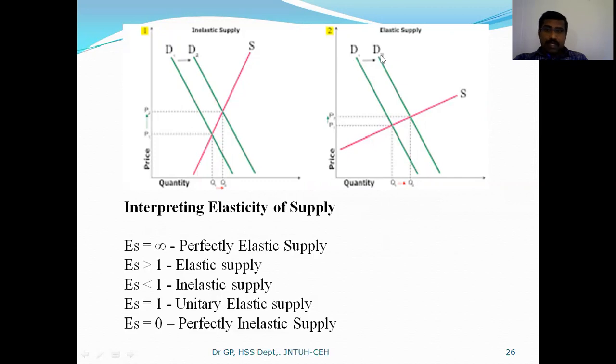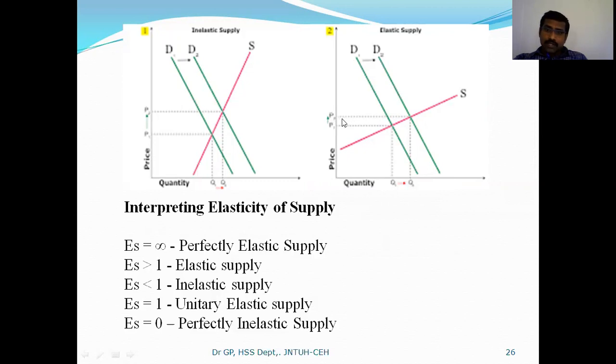When you come to the elastic supply, very little change in price, meaning 1 unit change in price, causes more than 1 unit change in quantity.